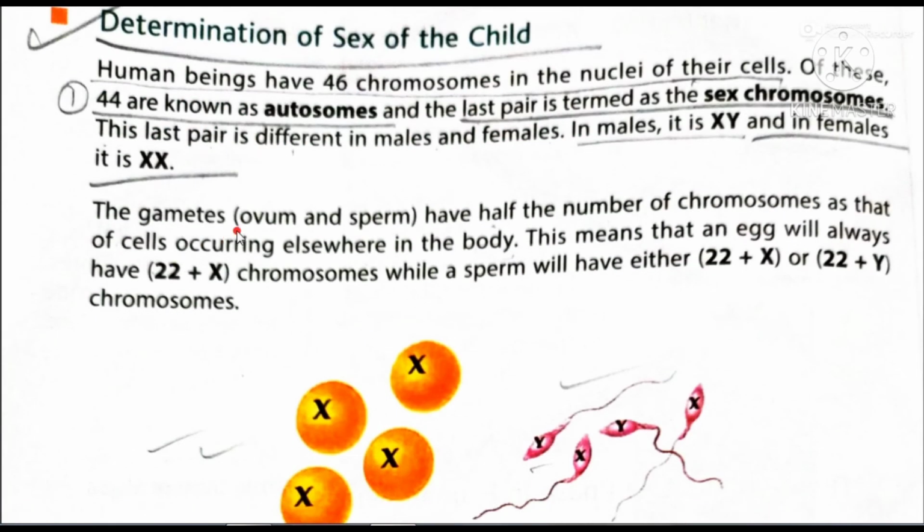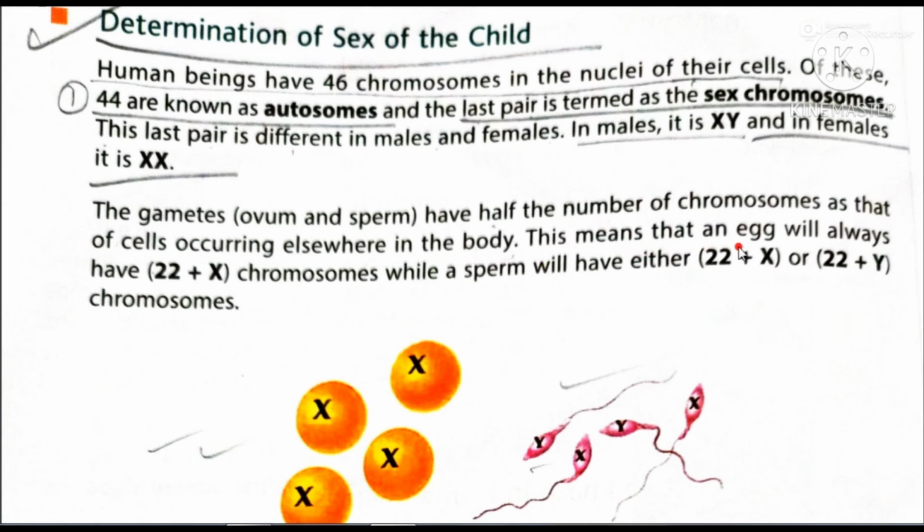The gametes, meaning ovum and sperm, have half the number of chromosomes as that of cells occurring elsewhere in the body. Yes, our body contains many cells, as you know that we are multicellular organisms. Only the gamete cells contain half the number of chromosomes of their mother cell. The rest of the cells contain the same number of chromosomes. In your higher classes, this topic will be much more understandable for you.